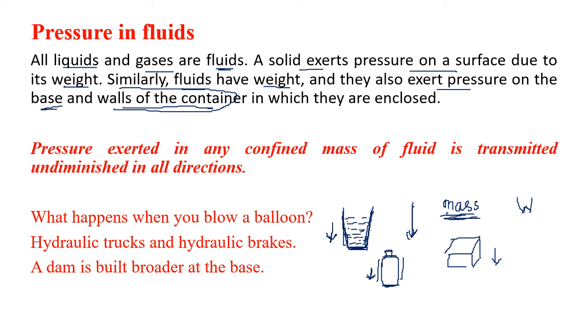This is the question. So I told you, physics is making you ask question after question. So ask the right questions, you will get the perfect answers. So on the bottom, it is because of the weight. But why on the sides? So the theory, given by Boltzmann, says that these are fluids, meaning they are made up of particles, molecules, which move randomly in all directions.